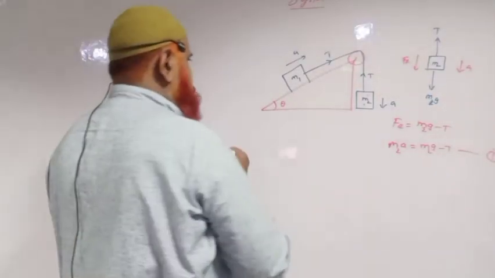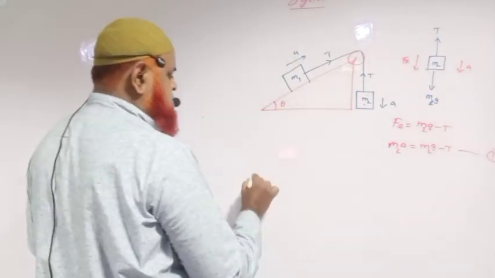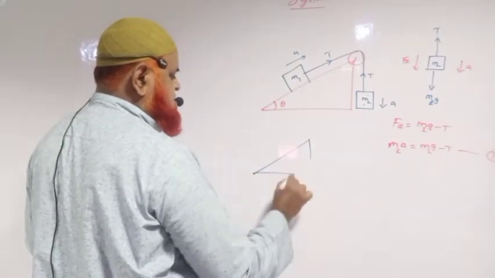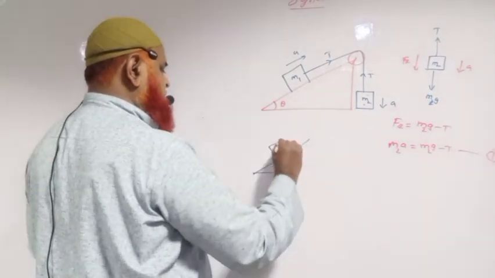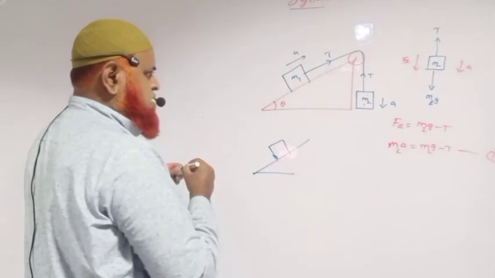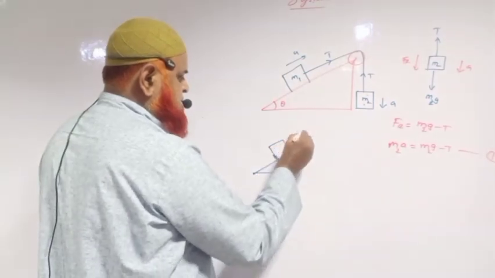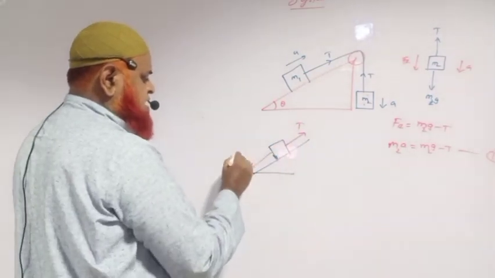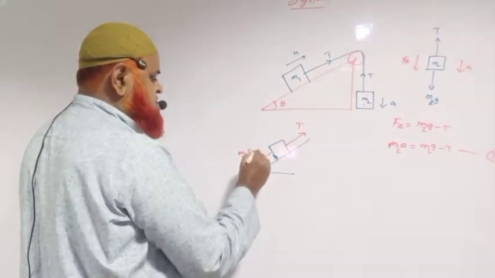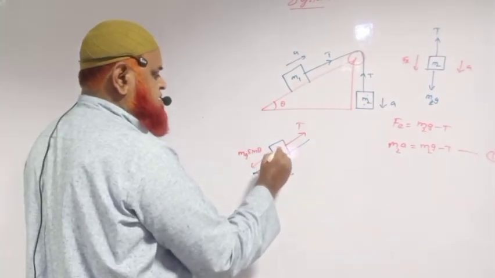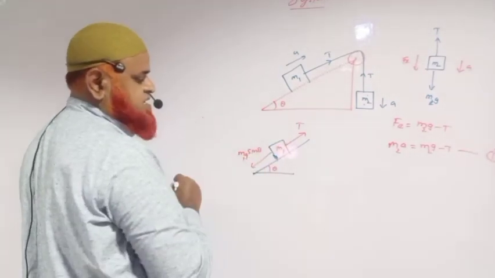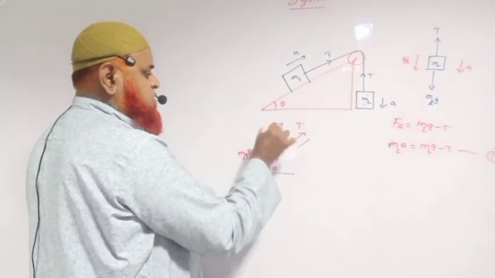So let us go for the free body diagram of the second block here. It is on the inclined plane like this. If I keep a block here, how many forces are acting on this block? Let us see. It is clear that in this direction tension is acting. In this direction m1g sin theta is acting here. The block is moving in this direction.